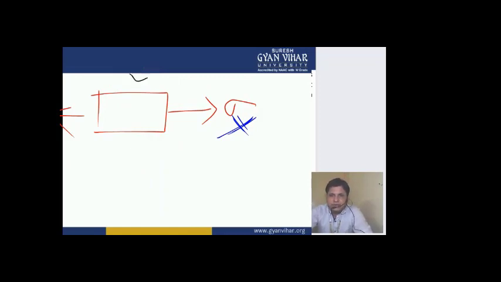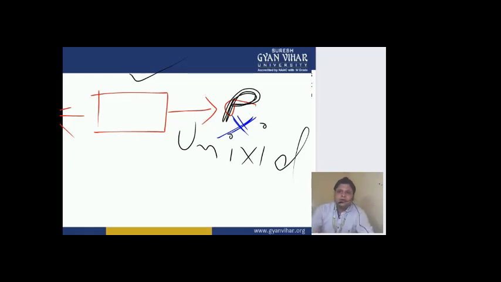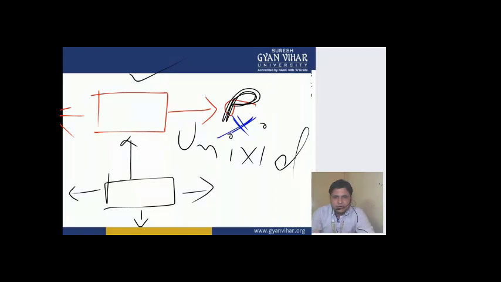Like this, this is the case of uniaxial loading, because here the load P is acting only in one direction. Now, if the load acts in two directions, in the y direction as well as in the x direction, these are the stresses developed due to the forces, sigma x and sigma y.